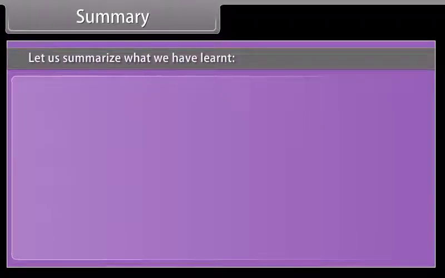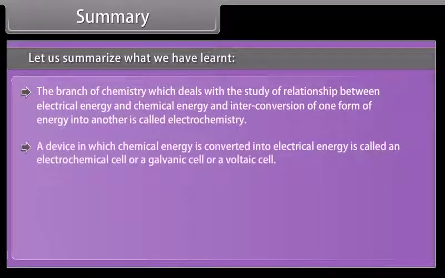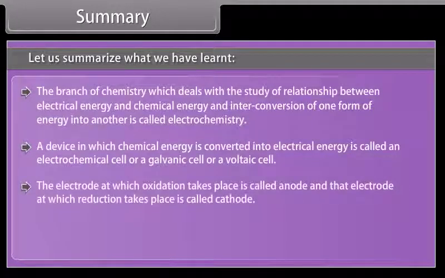Summary. Let us summarize what we have learnt. The branch of chemistry which deals with the study of the relationship between electrical energy and chemical energy and interconversion of one form of energy into another is called electrochemistry. A device in which chemical energy is converted into electrical energy is called an electrochemical cell or a galvanic cell or a voltaic cell. The electrode at which oxidation takes place is called the anode, and that electrode at which reduction takes place is called the cathode.